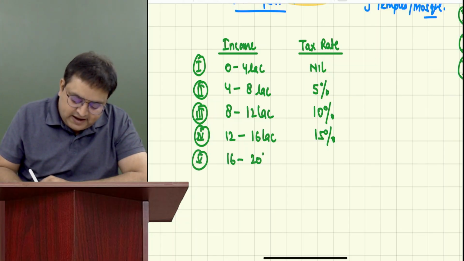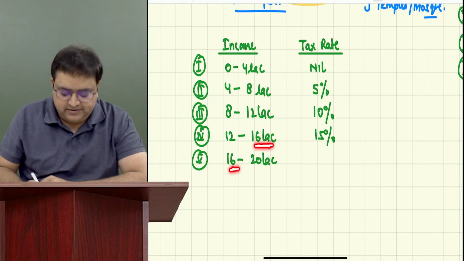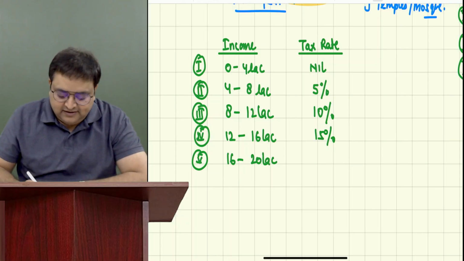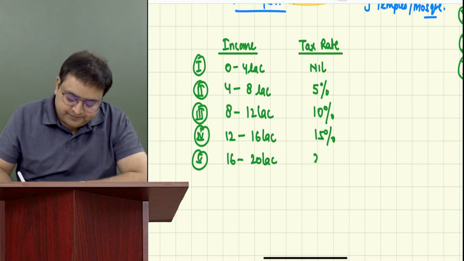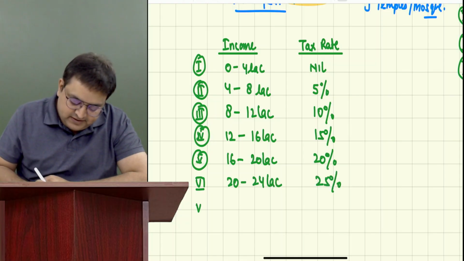More than 16 lakh, 16 lakh 1 rupees it is, but just write it 16 lakh. 16 to 20, 20%. 6th level, 20 lakh to 24 lakh, 25%.